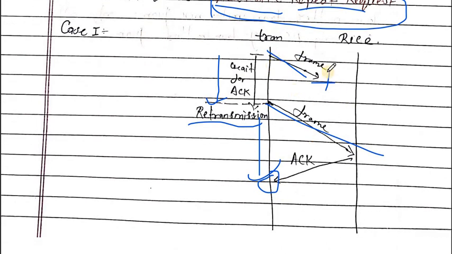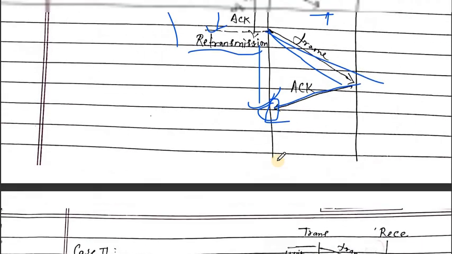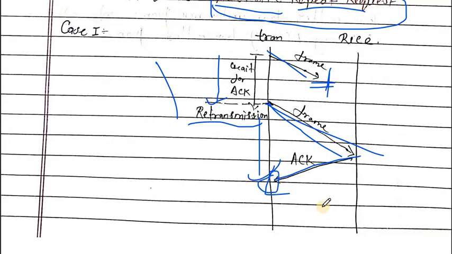This means that if the transmitted frame is lost, the transmitter won't get any acknowledgement. After waiting some time, if it doesn't get the acknowledgement, the transmitter retransmits that frame again and waits for acknowledgement. If the acknowledgement comes, then the transmitter sends the next frame, and the receiver sends an acknowledgement.